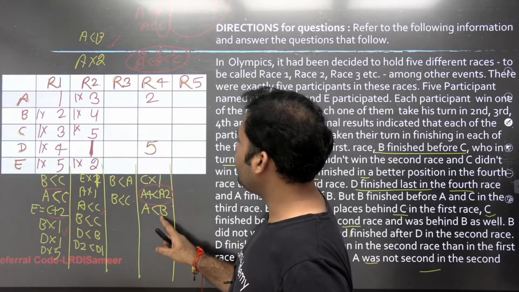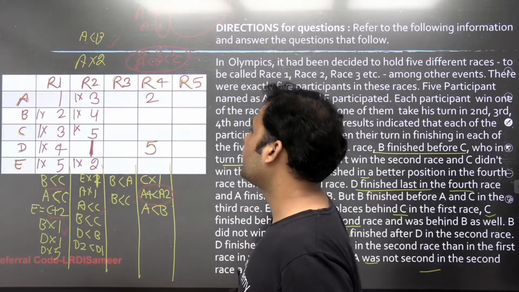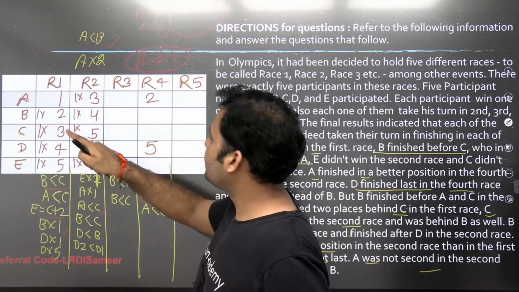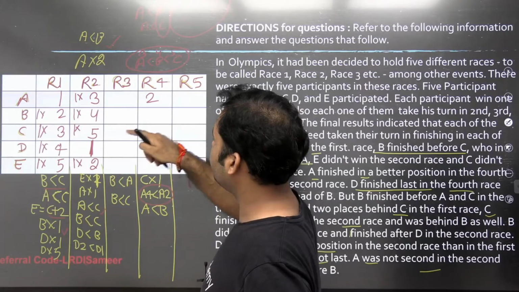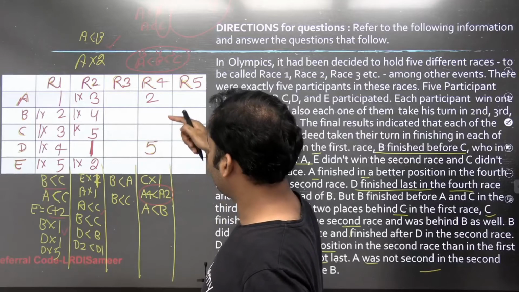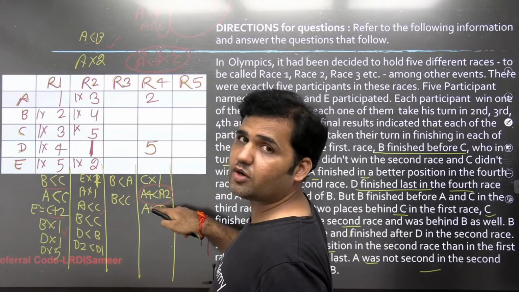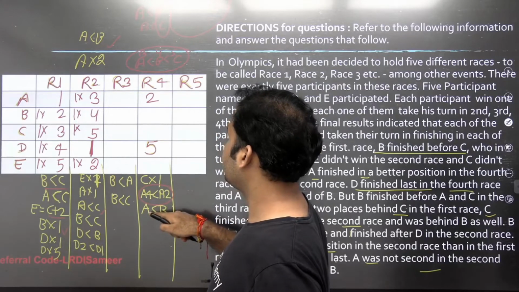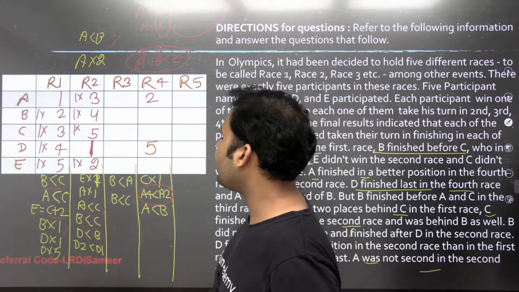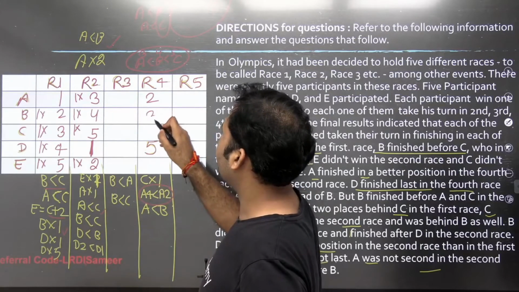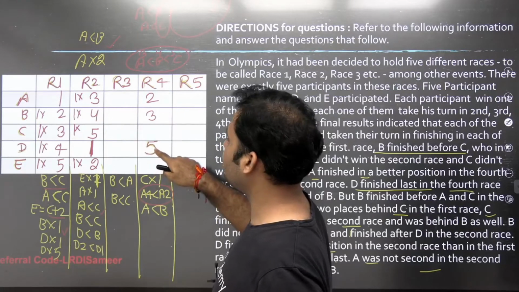Now if rank 2 has been given over here, you see that A is better than B. That means the rank of B will be either 3, 4 or 5. Now you see that 2 has been given, 4 has been given, and 1 cannot be given here, right? Why can 1 not be given here? Because A is better than B, so the rank of B cannot be lower than 2. Therefore, the only possible option for B is 3. Why can 4 not be given? Because 4 is already there. Why can 5 not be given here? 5 is already here, right?